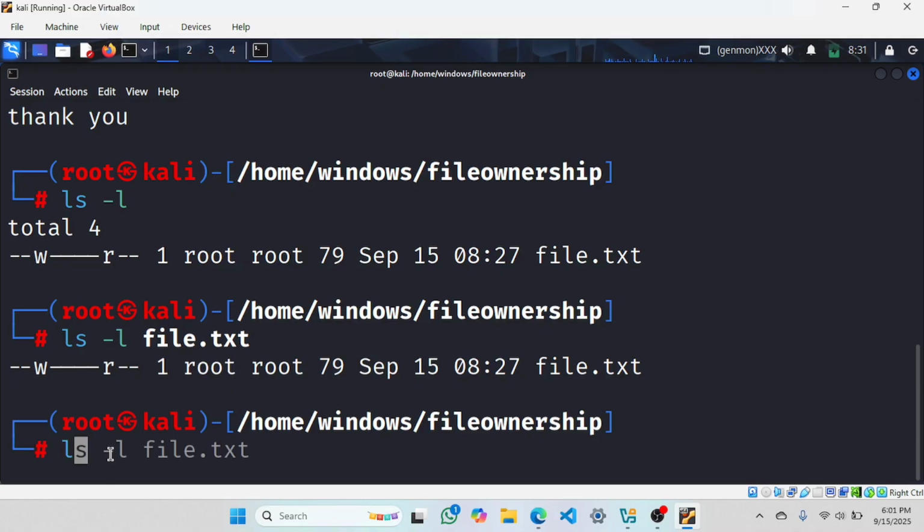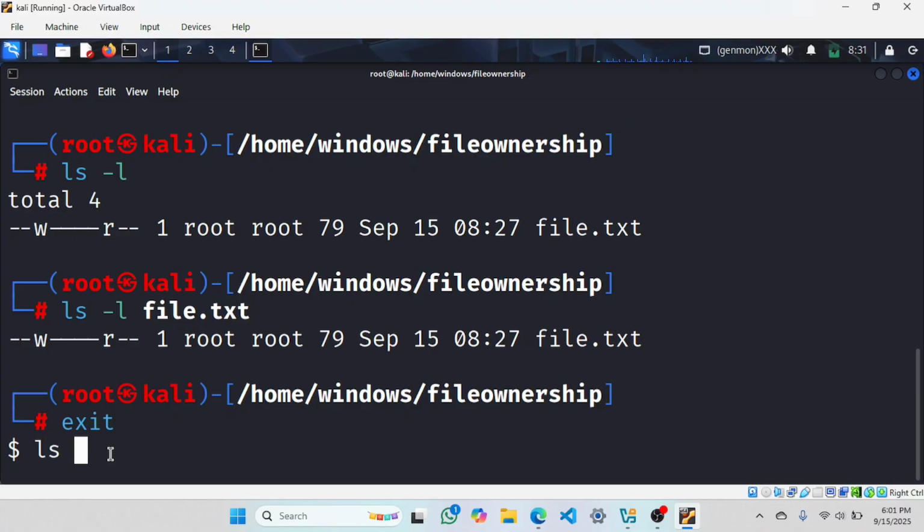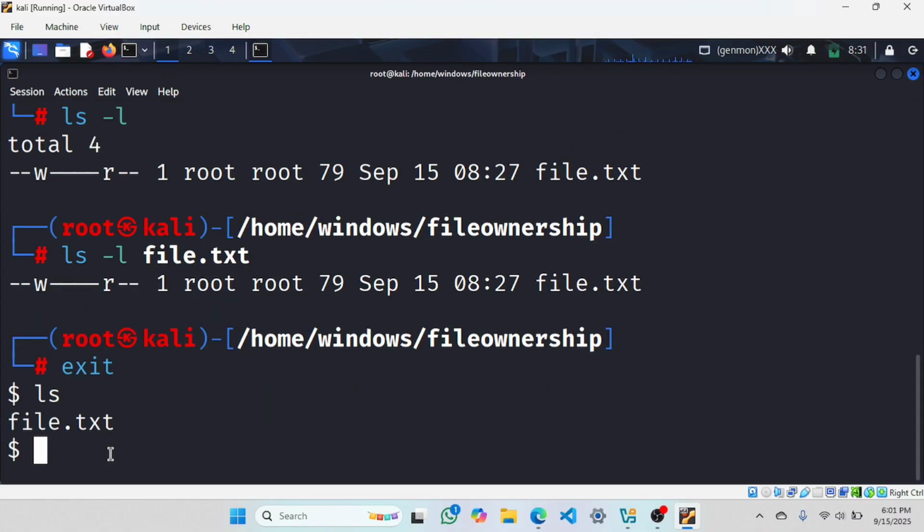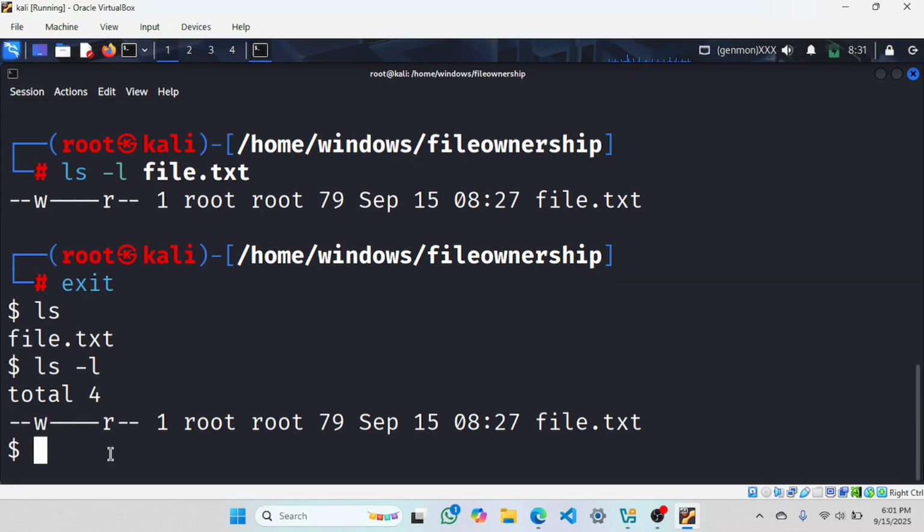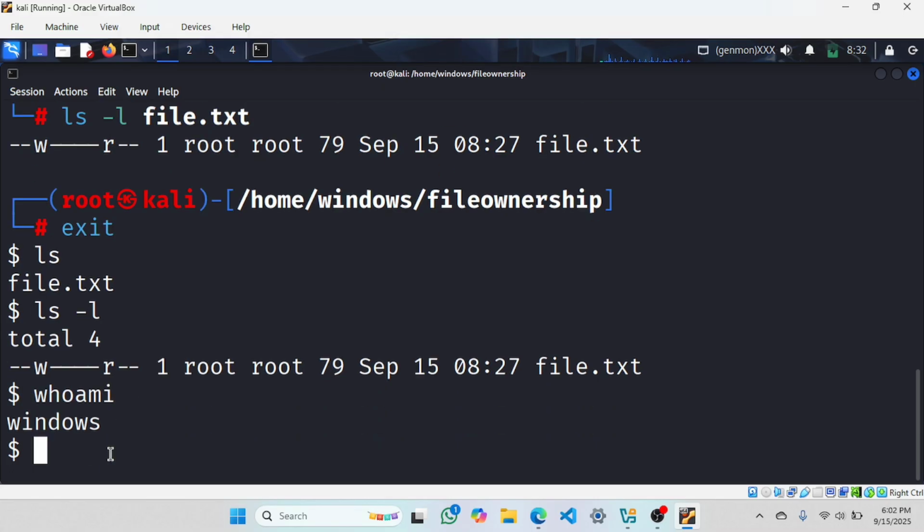Let me exit first. Let me find this file. Where am I, let me check. Let's find. Root is the file owner. My username here is Windows. Don't get confused, it's Kali Linux. I have named this device Windows. So my username is Windows.